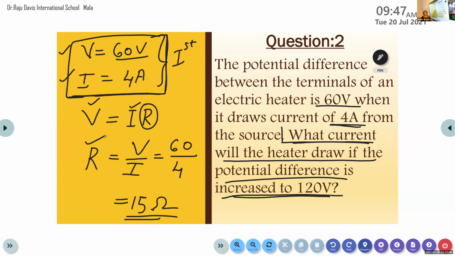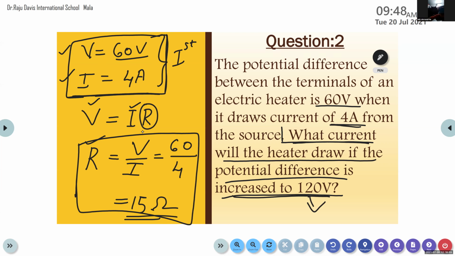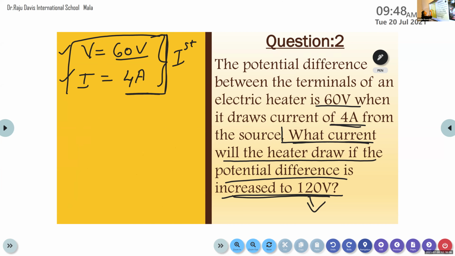Okay, the same electric heater we are going to connect to another potential of 120 volt with a resistance of 15 ohm. So we are using the value of resistance for our second case. Is it clear now? Yes, ma'am. Okay. So here the resistance value is R is equal to 15 ohm. We are using the same electric heater in the next case, the next stage. And the electric heater with the resistance R is equal to 15 ohm is now connected to a potential V is equal to 120 volt.